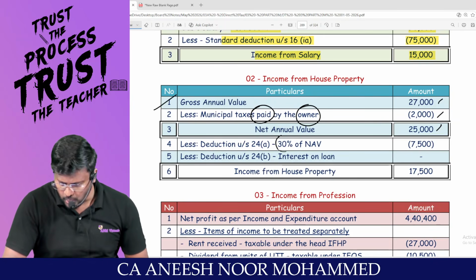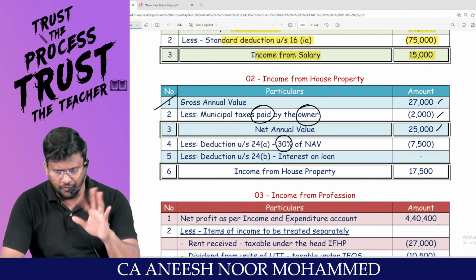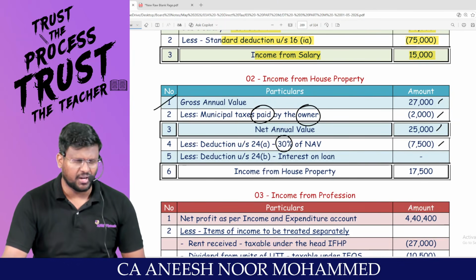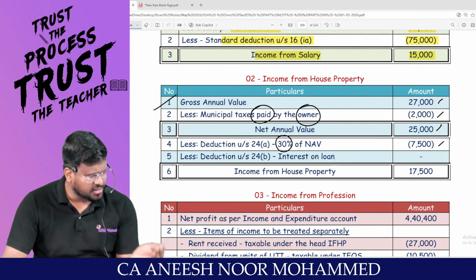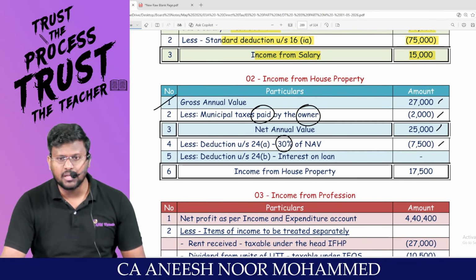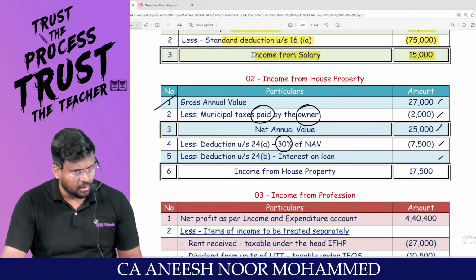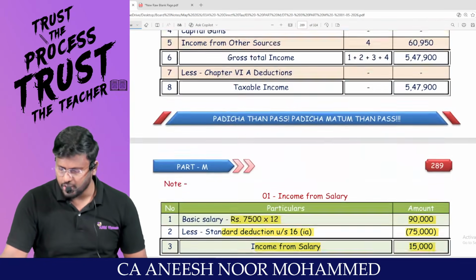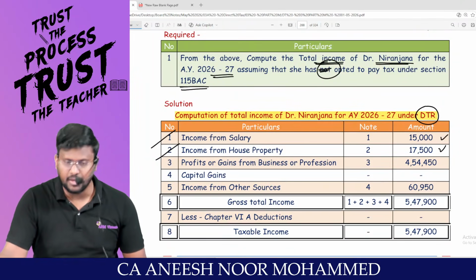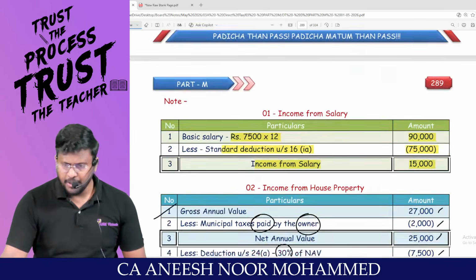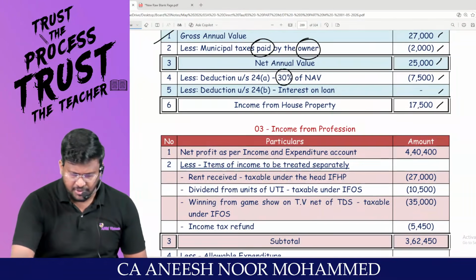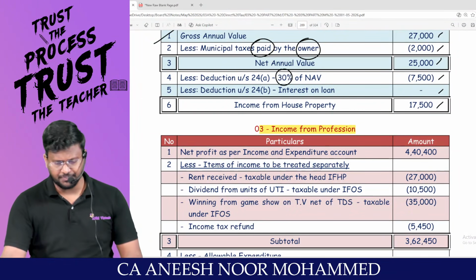So the net annual value will be 25,000. On this 25,000, you can claim 30% of net annual value, which comes to 7,500. There is no interest on borrowed capital. Sir, since no interest has been given in the question, I will not claim. So my income from house property will be 17,500. Any problem?